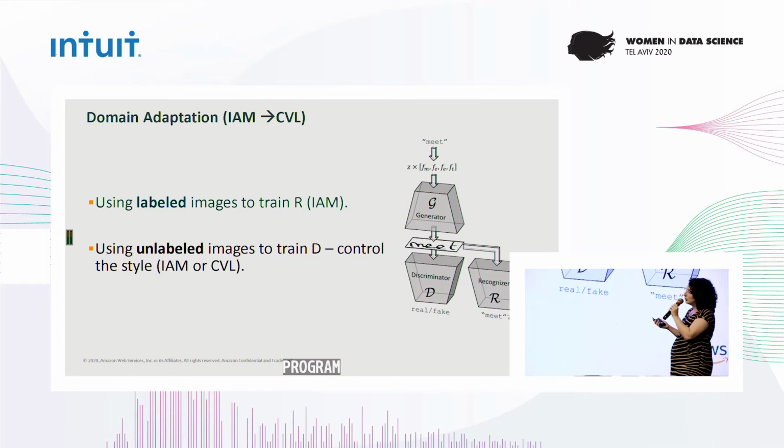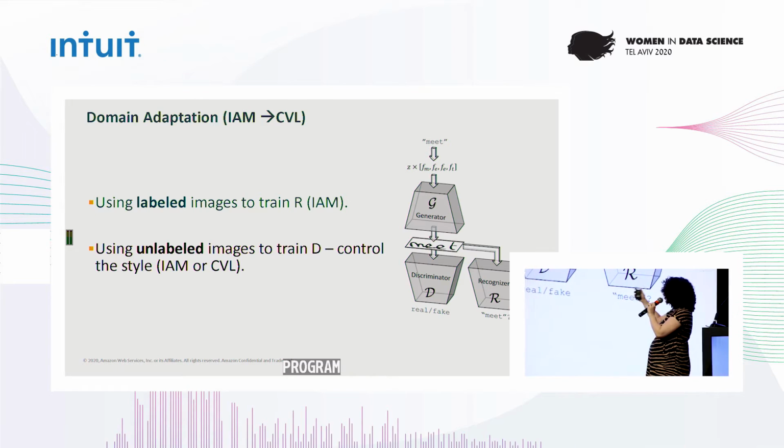As I said, in our approach, we have two networks, the discriminator and the recognizer. Now, the recognizer needs labels because it needs to identify the text inside the image. So for the recognizer, we use the labeled data, the IAM. But the discriminator only needs to know whether the image is real or fake, so we can use unlabeled data. We use the CVL data to train the discriminator, and this actually results in a style which looks more like the CVL style.